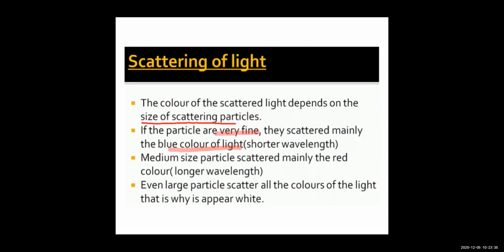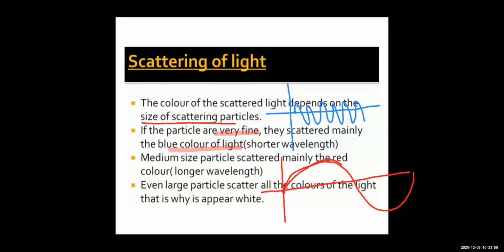Now children, we know that blue color light looks something like this, right? Its wavelength, that is the length of one wave, is very small, or short, as compared to red, and this is a red light. So this is one complete wave.